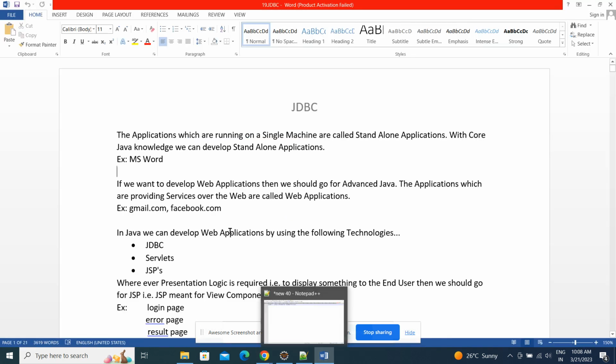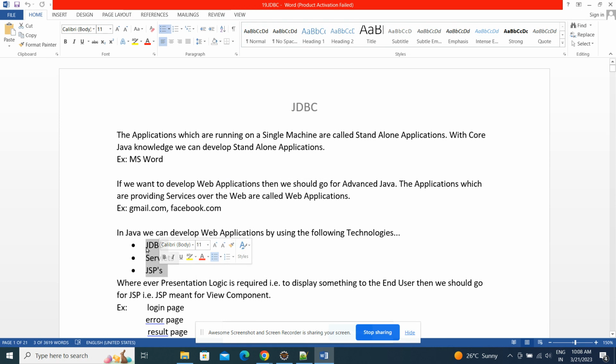So to develop any web application, we need a minimum of these things. One is JDBC for connecting with the database. Servlets are for interacting and processing the business logic, to verify the user, to communicate with the database, and to process the data which we need to send back to the user.